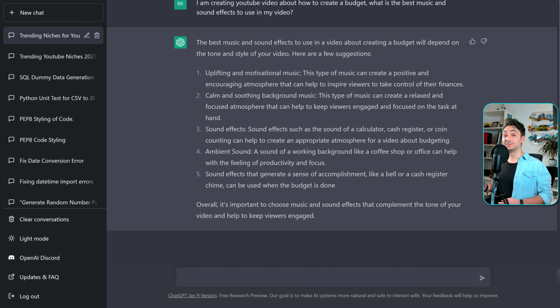So we can use ChatGPT to generate titles for our videos. Your video title and thumbnail are very important, because they are the first thing that the viewers are gonna see when they come across your videos. And based on the title and the thumbnail, the viewer is gonna click on your video or not. Let's see how ChatGPT can help us with that.